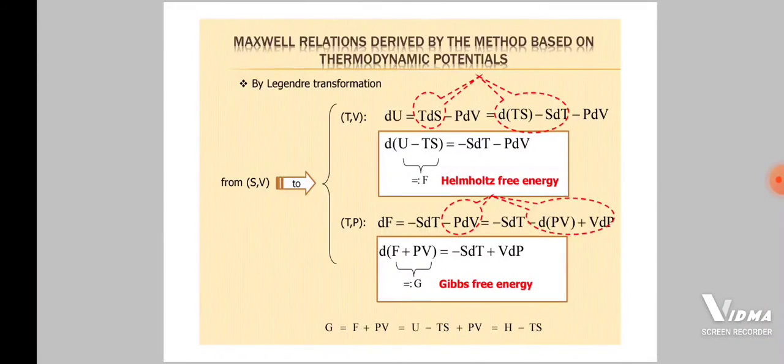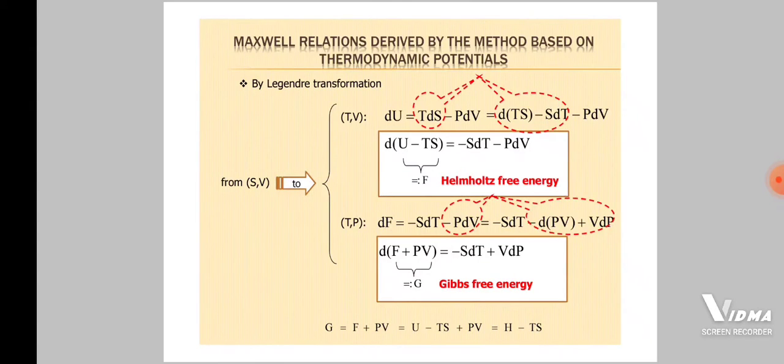Maxwell relations are derived by the method based on thermodynamic potentials. First, we have written internal energy in the form of S and V. Now we convert S and V into the form T, V, temperature and volume, and T, P. From T, V we get Helmholtz free energy, and from T, P we get Gibbs free energy. First of all, what is Helmholtz free energy?